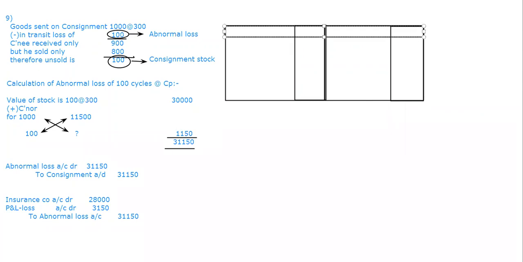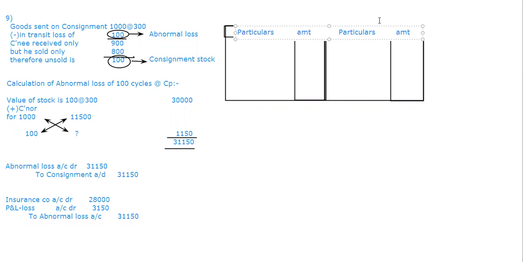So here, particulars, amount, particulars, amount. Here I'm going to write abnormal loss account. So first we have written abnormal loss to consignment, no? So here to consignment.